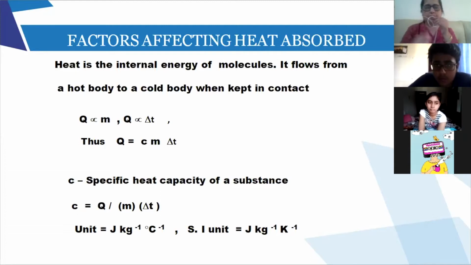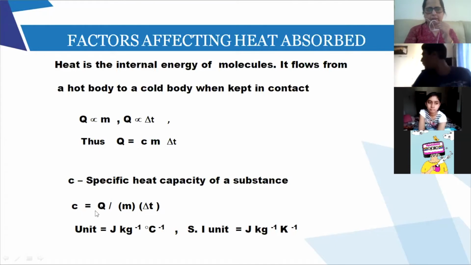Now look at this equation. Q varies as mass, the amount of heat supplied varies as mass, Q varies as delta T. So Q varies as M delta T. If I want to remove the sign, I put equal to and I put a constant. So Q equal to C into M delta T. Remember the equation. Now from here, if I want to get the value of C, I take M delta T to the other side. So C equal to Q upon M delta T, right?